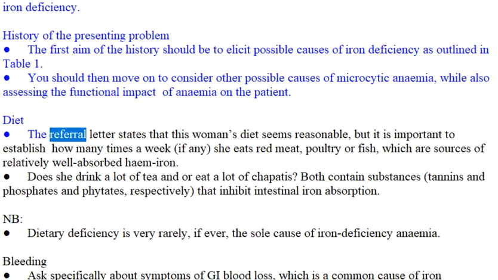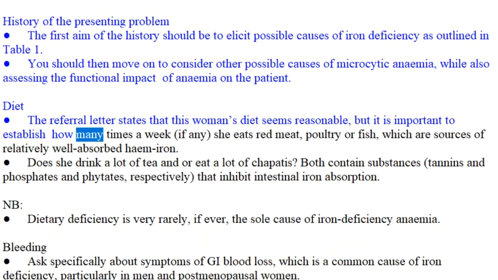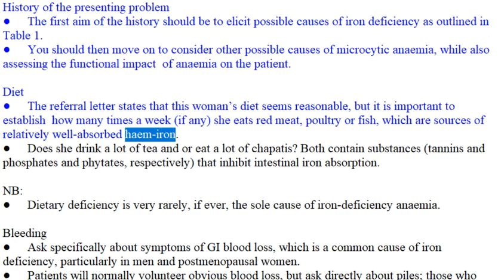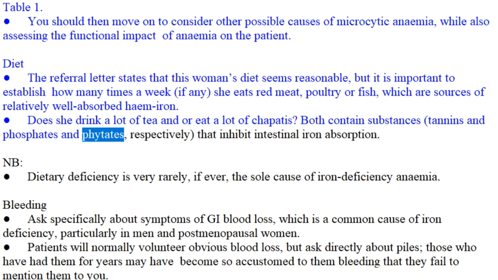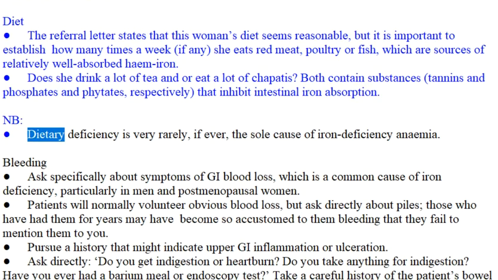Diet. The referral letter states that this woman's diet seems reasonable, but it is important to establish how many times a week, if any, she eats red meat, poultry, or fish, which are sources of relatively well-absorbed heme iron. Does she drink a lot of tea or eat a lot of chapatis? Both contain substances, tannins and phosphates and phytates, respectively, that inhibit intestinal iron absorption. NB. Dietary deficiency is very rarely, if ever, the sole cause of iron deficiency anemia.